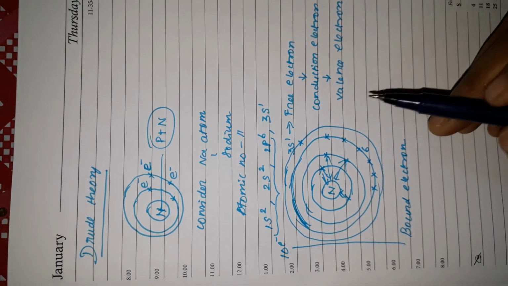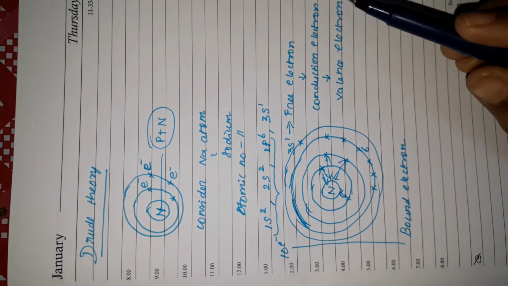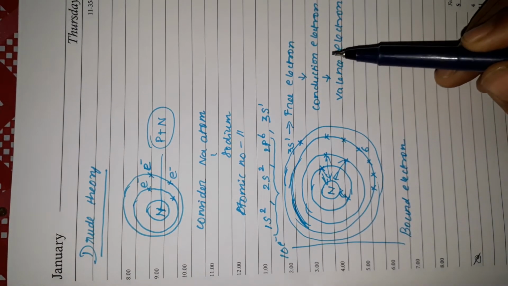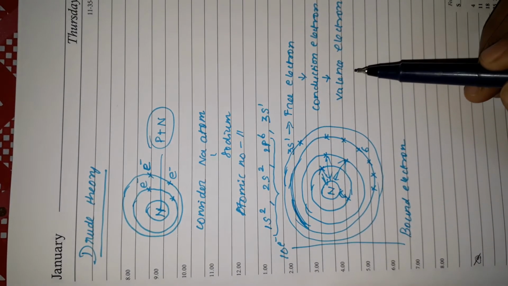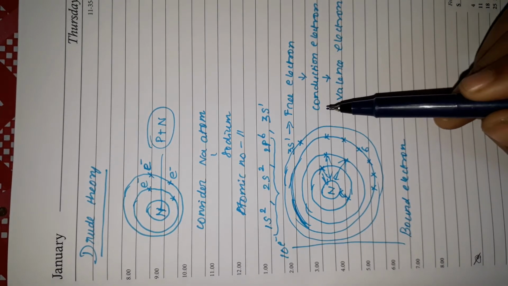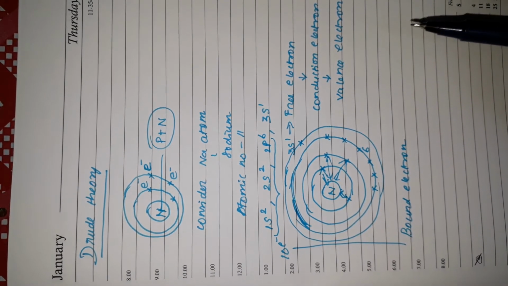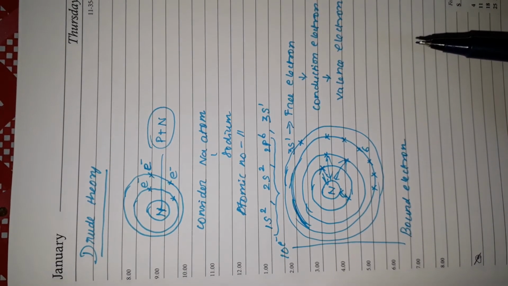So I am repeating, those electrons that are present on the outermost orbit are known as free electrons, and you can also call them conduction electrons. Sometimes they are also called valence electrons. Only these valence electrons will support conduction. So these are known as free electrons. I think you can understand what is meant by free electron.